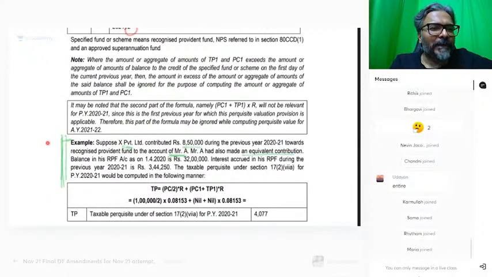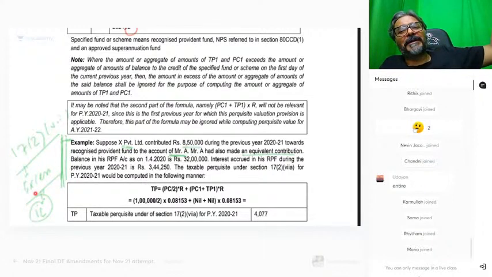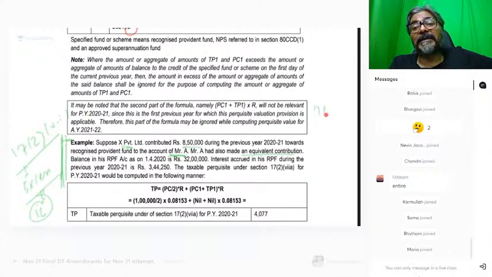And thereafter, can you tell me straight away how much goes in 17(2)(vii)? We all know the excess, that is known as the excess. And we can easily say it is 1 lakh. So in 17(2)(vii) this will be taxed. But now what do we have to calculate, students? We have to calculate 17(2)(viia). Our job is now to calculate 17(2)(viia).